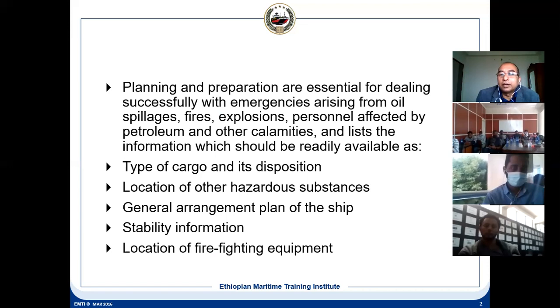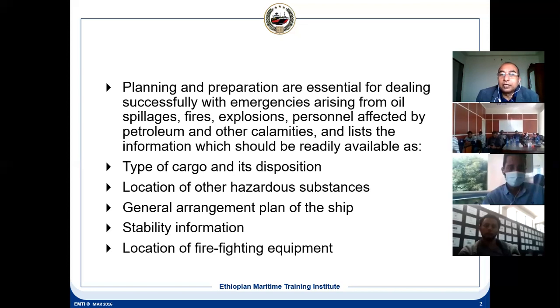If an emergency arises, what kind of emergency can you have? Oil spillage. Because you are carrying oil, there are operations of oil, loading, unloading. So there can be a spillage. And there has to be a preparation and planning, that is the contingency plan, by which we can deal with that successfully.